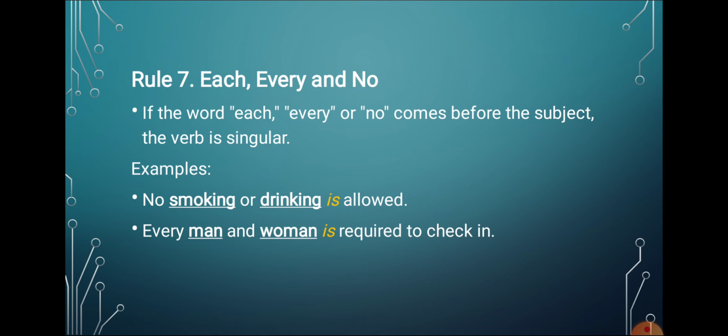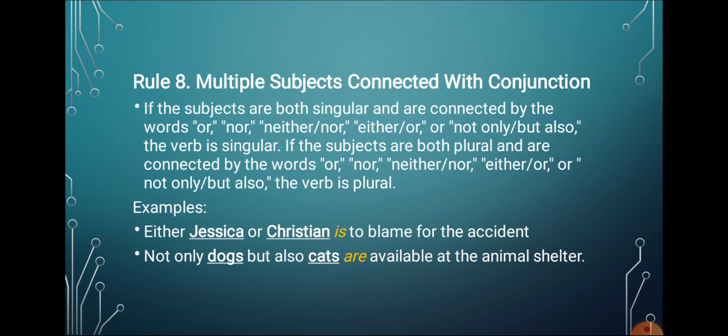Here smoking and drinking, two nouns are used. But we are talking about no smoking or drinking, which means neither smoking nor drinking is allowed. Every man and woman is required to check in. So every man is required. Similarly, every woman is also required. Not both are required here. So where each and every are used, we will use the singular form of the verb with them. I hope you have understood this rule.